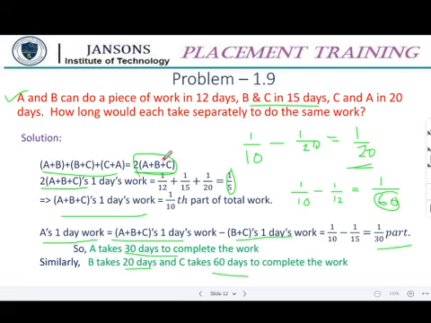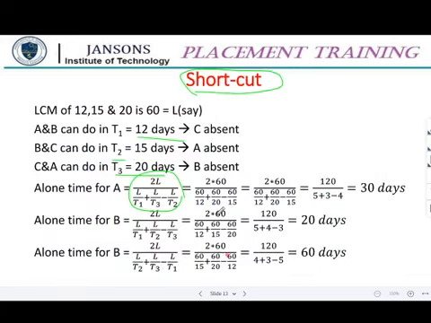So 2L, where L is the LCM of all these three times, divided by L by T1 plus L by T3 minus L by T2. For A, the term that is absent you should subtract, and the remaining you add up.